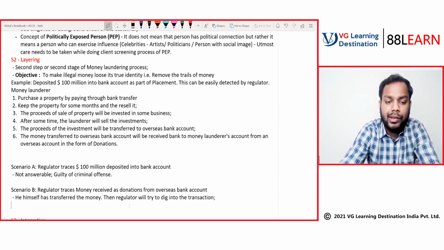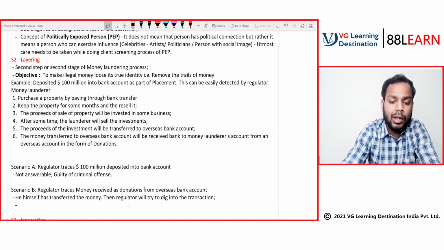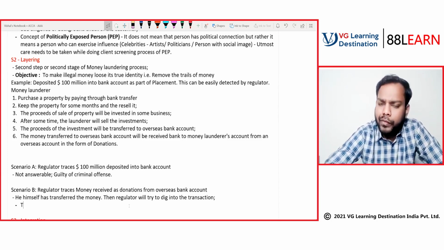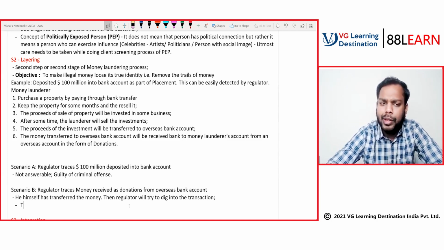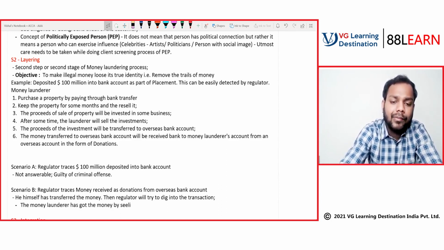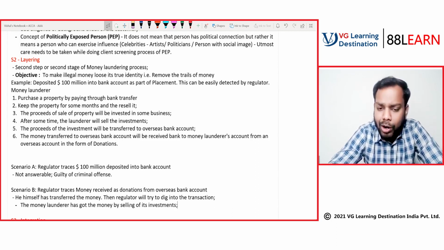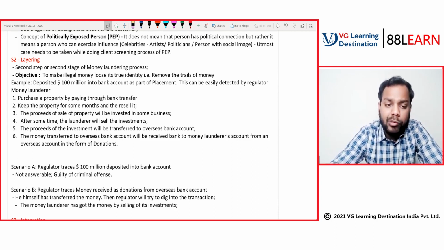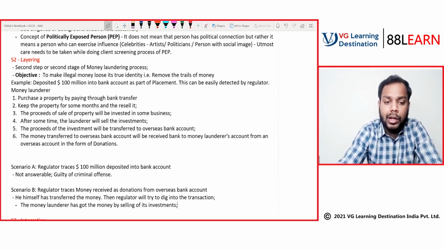If he digs into the transaction, he finds that the money was transferred by the money launderer himself. Then he will ask, from where did the money launderer get the money? By selling his investments. If you sold the investment, from where did you get the money to invest?